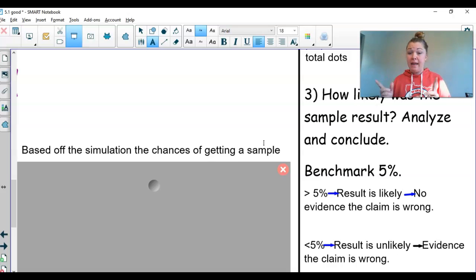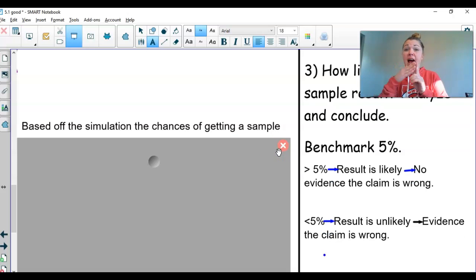But let's say I flip a coin 100 times and 95 of them flip heads. That was my sample result, 95 of the 100 times I flipped heads. And then I figure out the chances of that happening is only 2%.